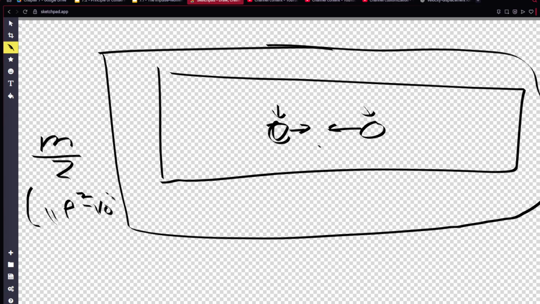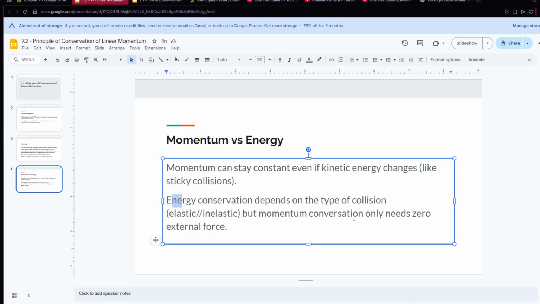But momentum always stays the same if it has zero external force. Not always the same, only in the cases with zero external force. That's the logic there. I could do a few homework questions if anyone is confused. But that is the logic behind 7.2.